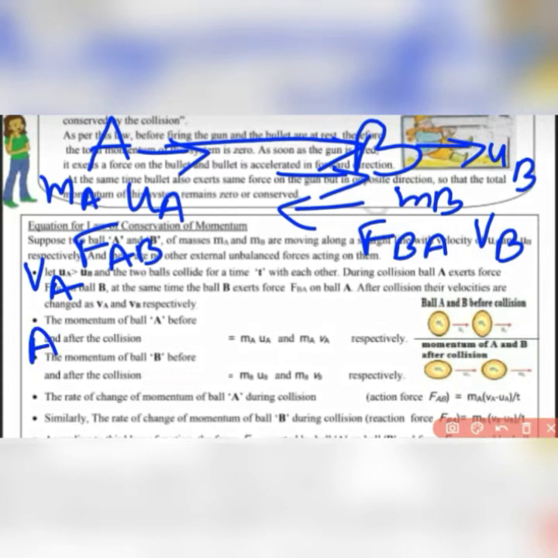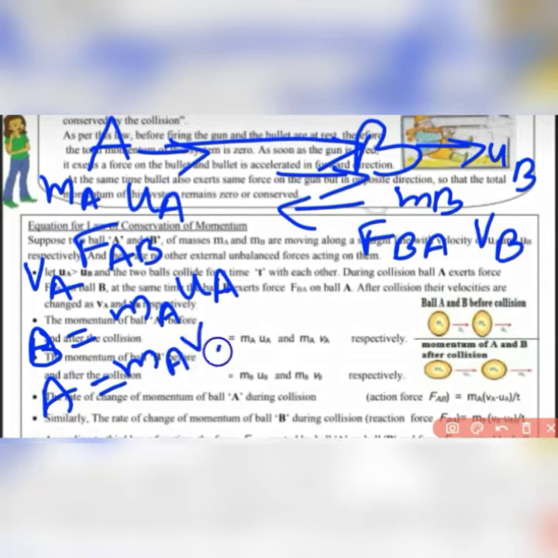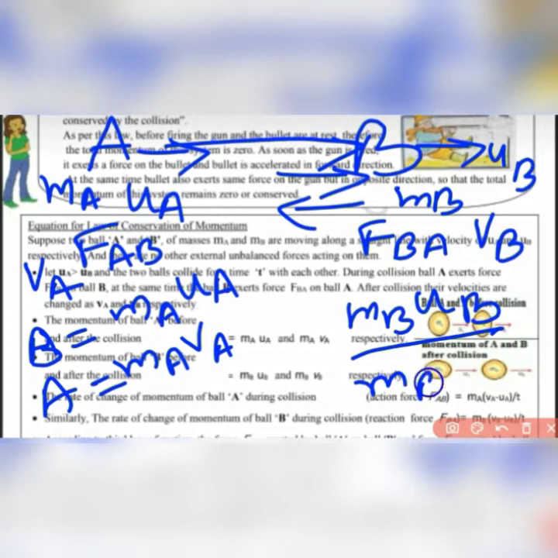The momentum of ball A before collision is mAuA and after collision it will be mAvA, and that of ball B before collision will be mBuB and after collision will be mBvB.